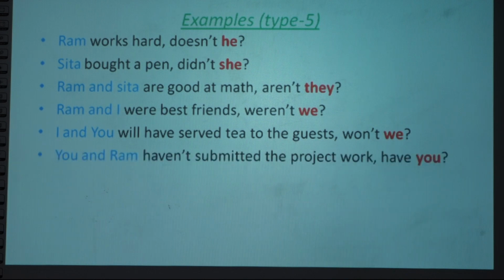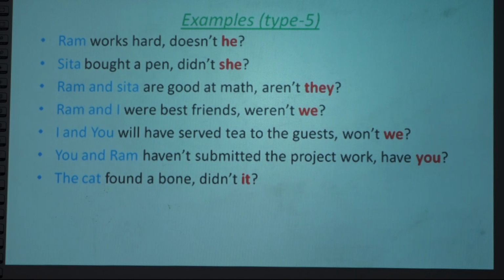You and Ram: you is the second person and Ram is the third person. If a subject is given in such a way in the question, we use you, second person plural. You is singular also, plural also. So in this case we do this. The cat, that's an animal's name, but this is singular. There is no cats. The cat means a singular animal. For an animal we use it.